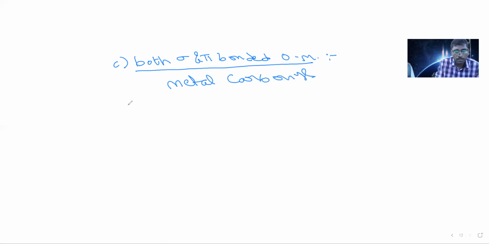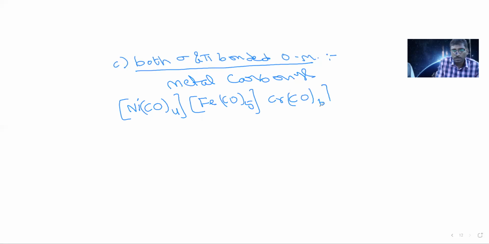Examples are Ni(CO)4, Fe(CO)5, Cr(CO)6. Like this, a number of examples are there. When carbon monoxide is a ligand, those are called metal carbonyls.